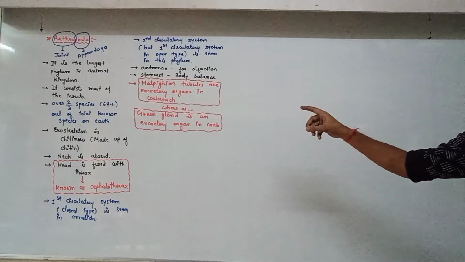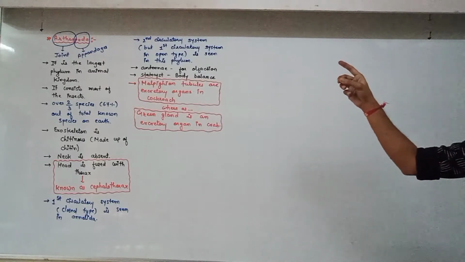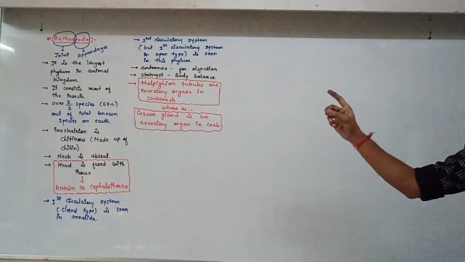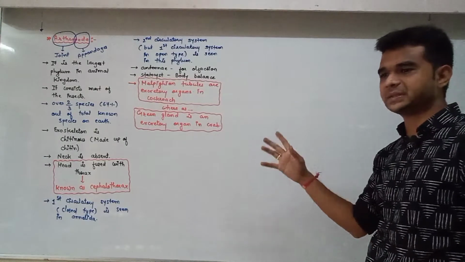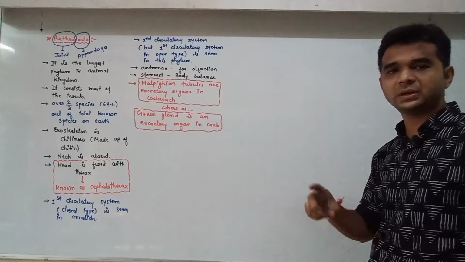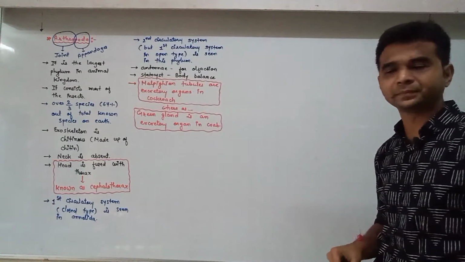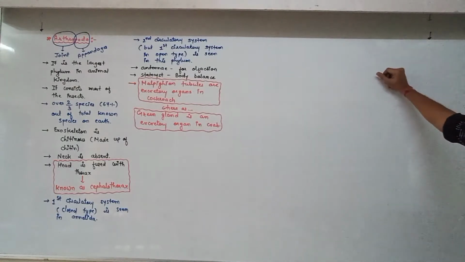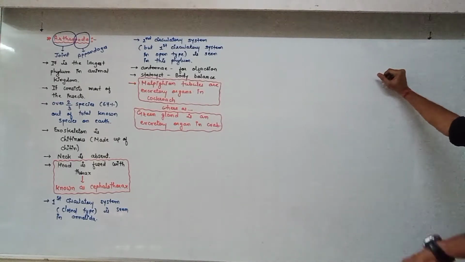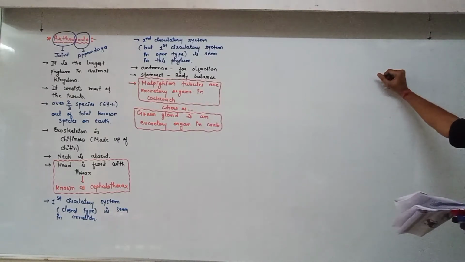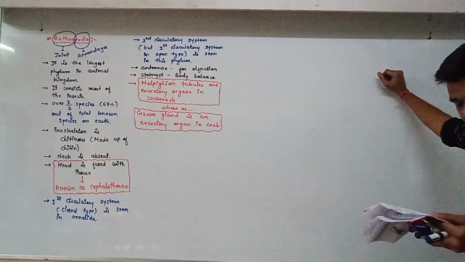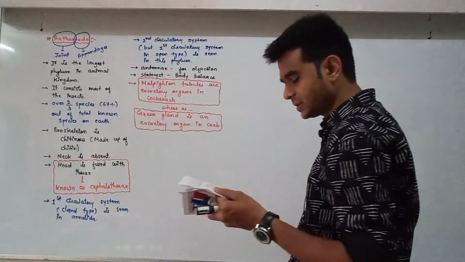Yesterday I told you that platyhelminthes have flame cells, earthworm has nephridia, and here Malpighian tubules are present in cockroach and green glands are present in crab. Excretion takes place through Malpighian tubules.